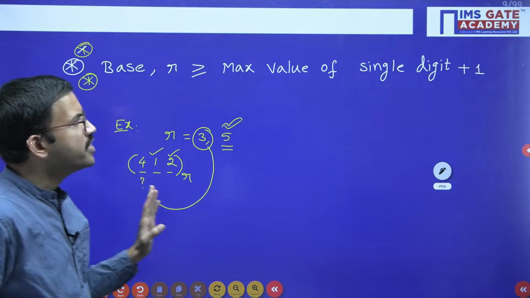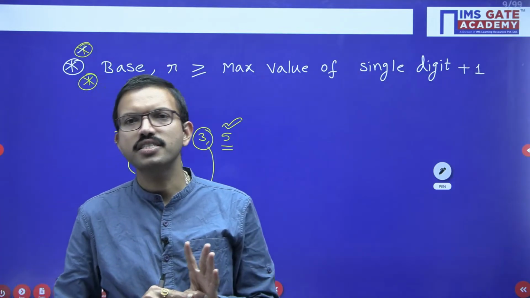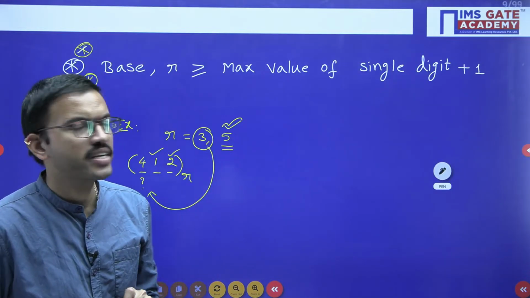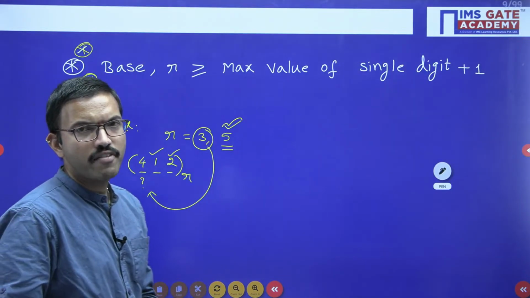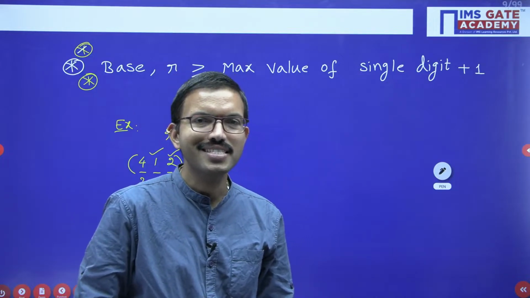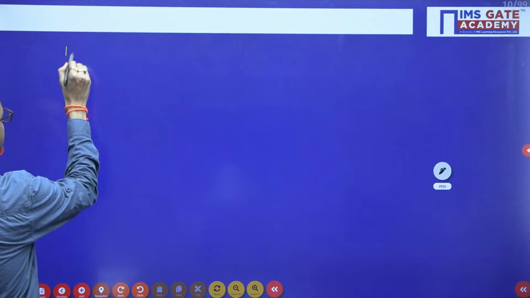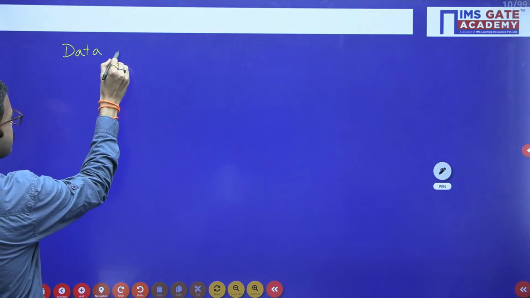Okay, so up to here we have discussed number system conversions, basic arithmetic operations, and the important conclusions regarding base. And regarding number systems, we have one more important topic, that is data representation. Next topic is data representation.